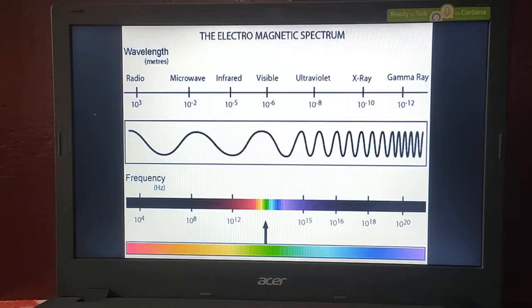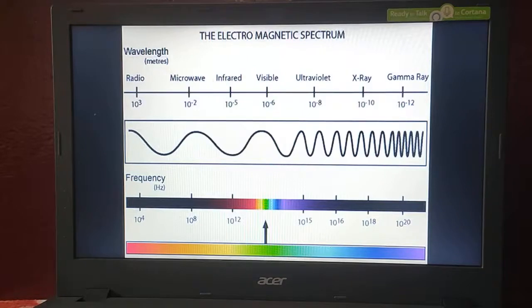And the X-rays. X-rays have more frequency compared to ultraviolet rays and less wavelength compared to ultraviolet rays. And the gamma rays. Gamma rays also have very little wavelength and their frequency is very high compared to all other electromagnetic radiations. Gamma rays are the highly energy carrying electromagnetic radiations.